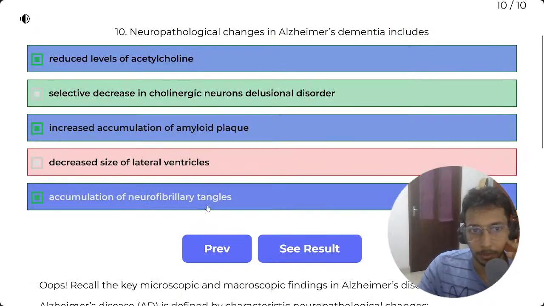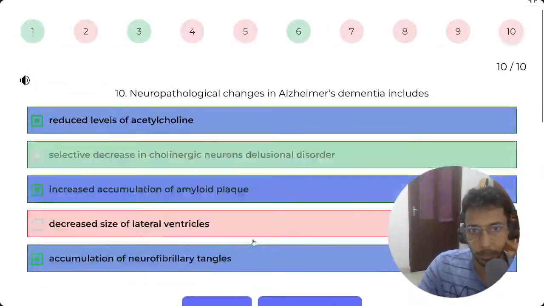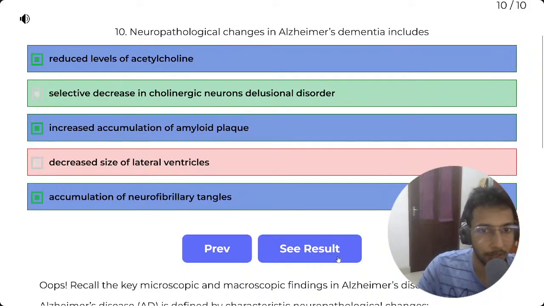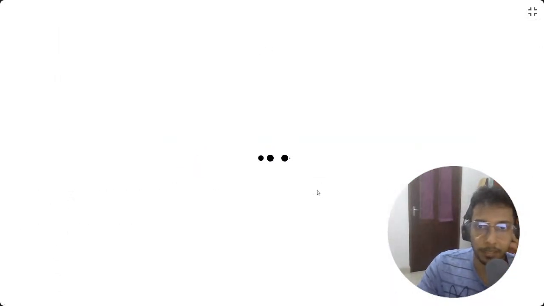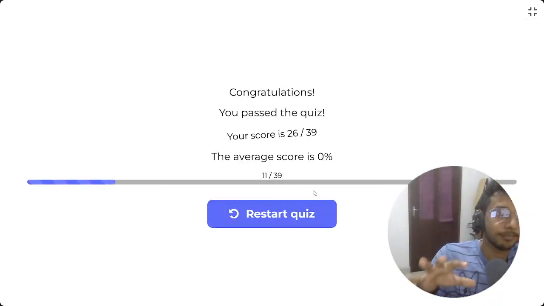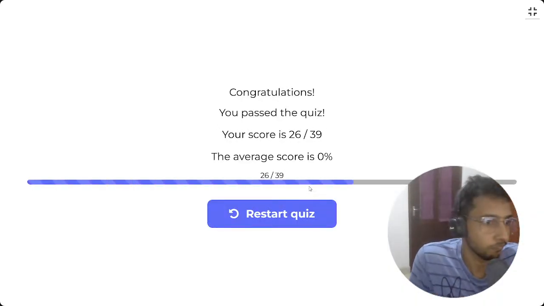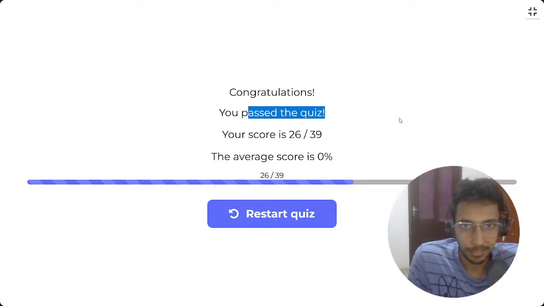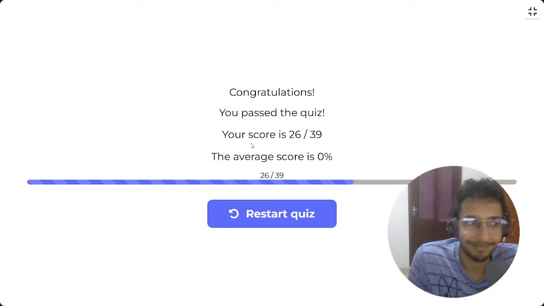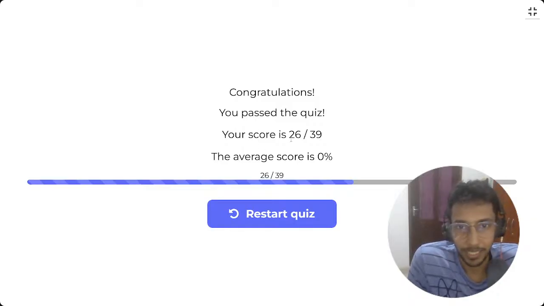So when you are doing these questions, you can read all of them separately, or you can just pause and read them, I guess. Let's see the results, see how well I did. It takes a while to calculate. Oh, I passed. Damn, I'm good at this. The score is 26 out of 39.